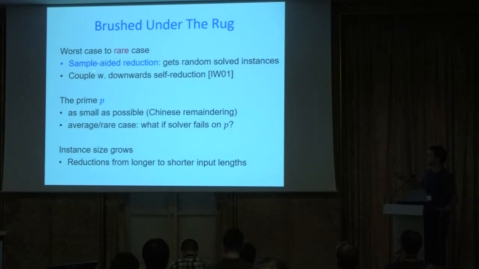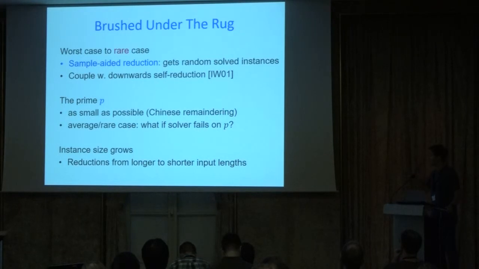And one thing we conceptualize is this notion of a sample-aided reduction, a reduction from solving one problem in the worst case to solving another problem in the average case, and this sample-aided reduction actually gets random solved instances of the second problem. So it's a weaker notion of a reduction. We give the reduction some help.